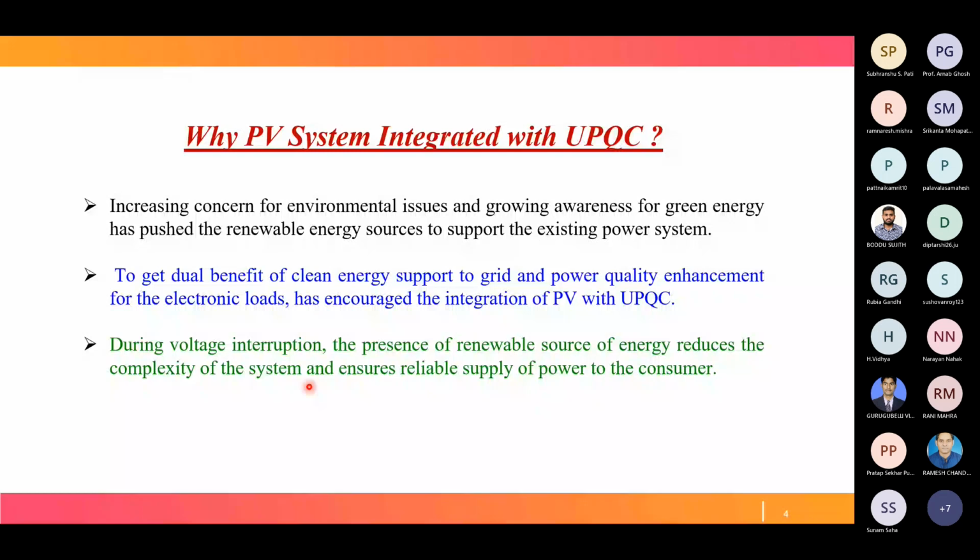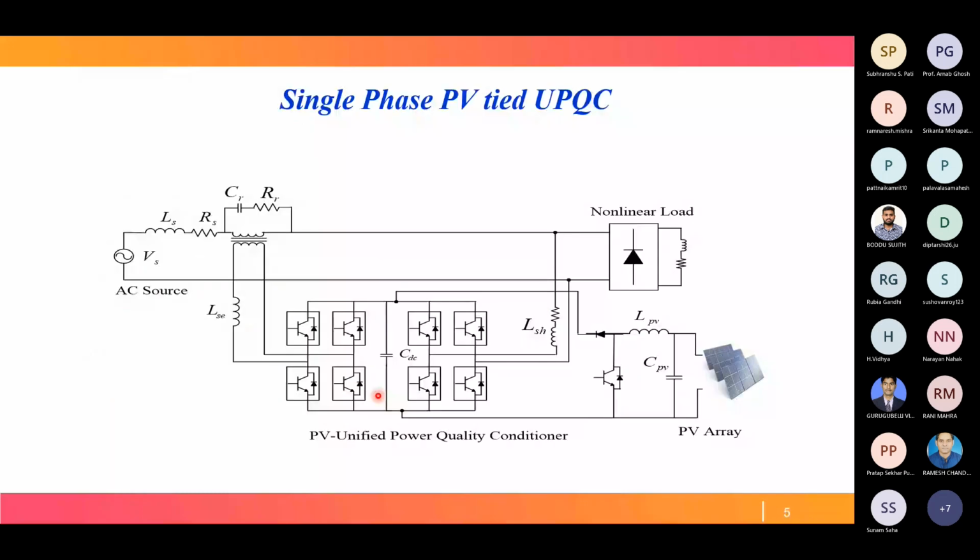We'll first discuss single-phase PV-tied UPQC. Then we will go for three-phase PV-tied UPQC. So this is the single-phase AC source. This is the nonlinear load. Then this is basically the UPQC. One is the series converter, another is the shunt converter.